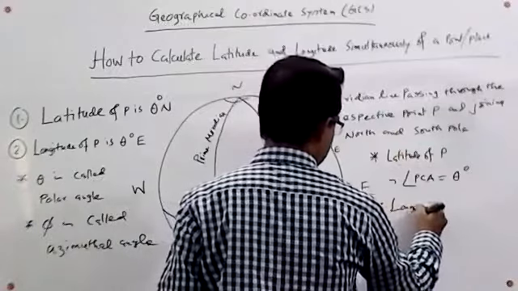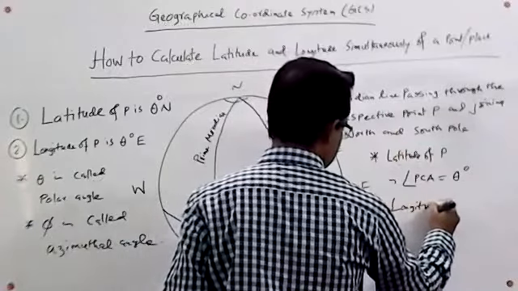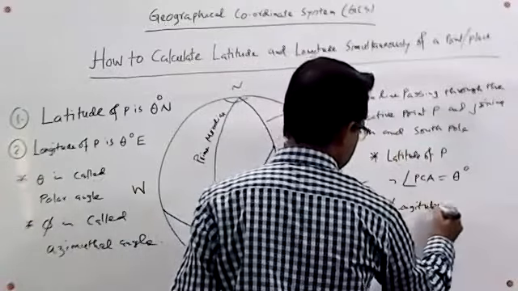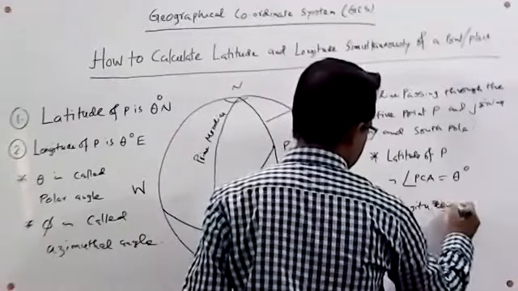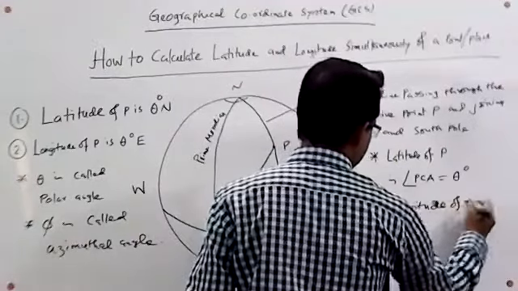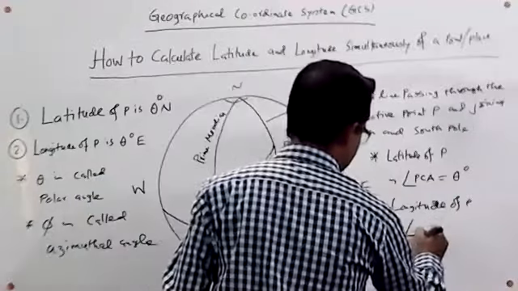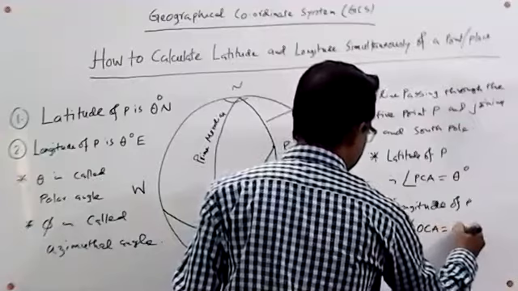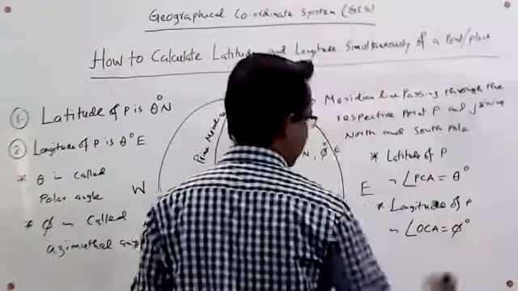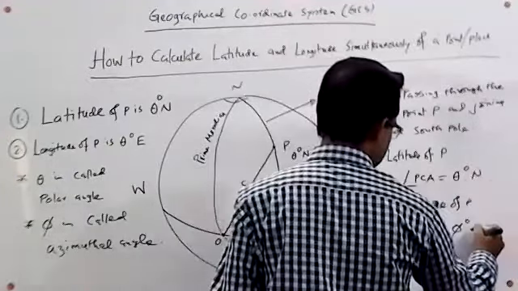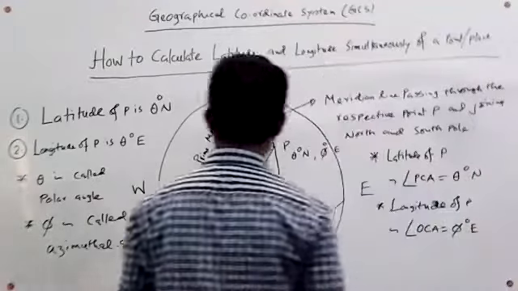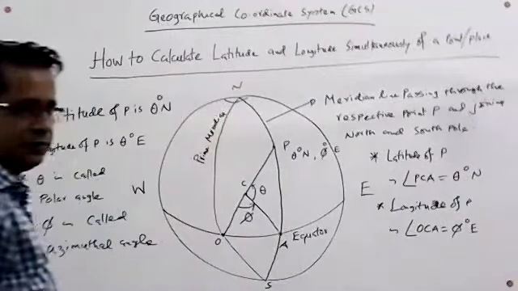Longitude of P is the angle OCA, which is measured by phi degree. And it is in the northern hemisphere, and it is situated in the eastern hemisphere.